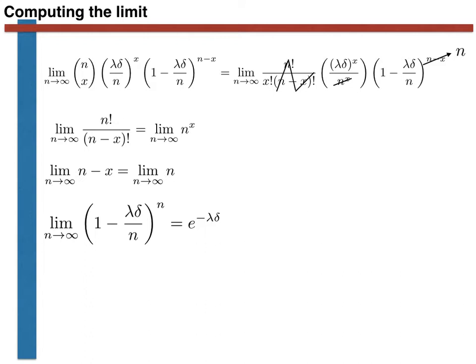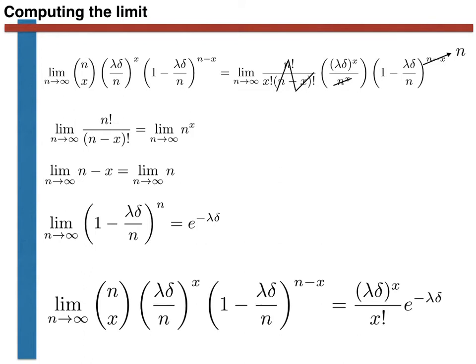The final result is that in the limit as n tends to infinity, the probability mass function for the binomial random variable reduces to the expression shown here. This final expression is the probability mass function for a new kind of random variable, a Poisson process.